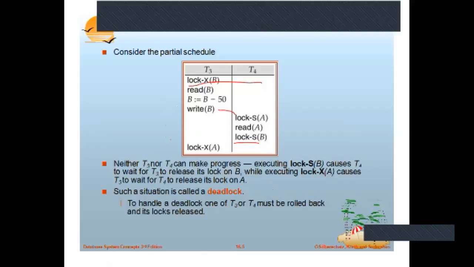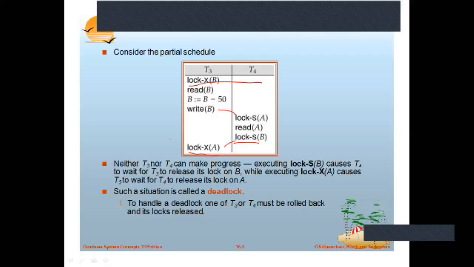Now suppose after this, if it gets interleaved and we try to perform an exclusive lock on A, will this happen? No. So indirectly, what situation is coming here? T3 is using an exclusive lock, writing the data.